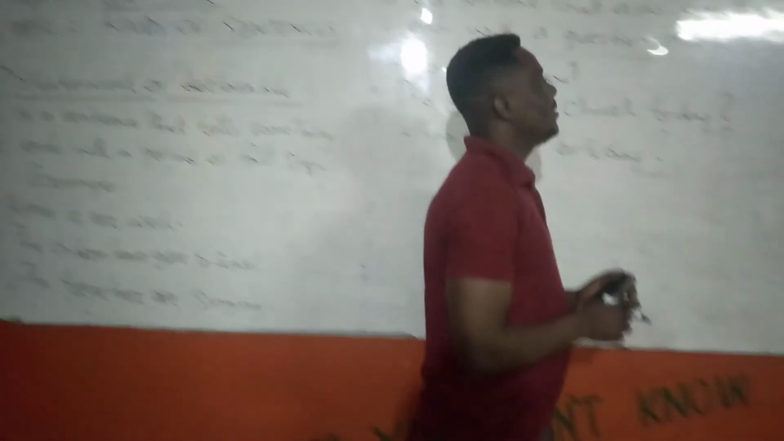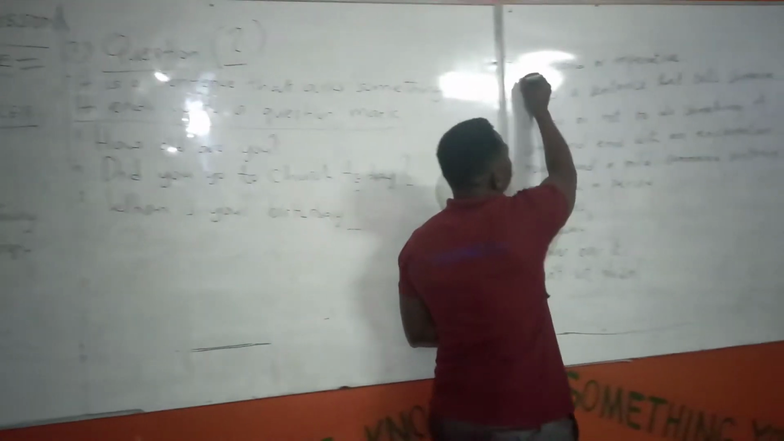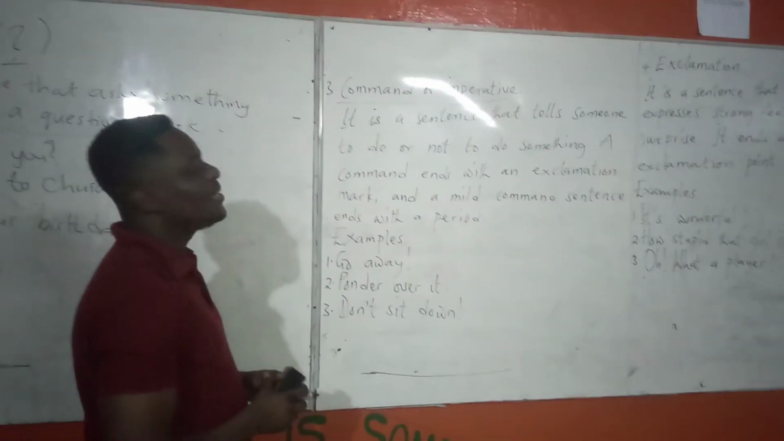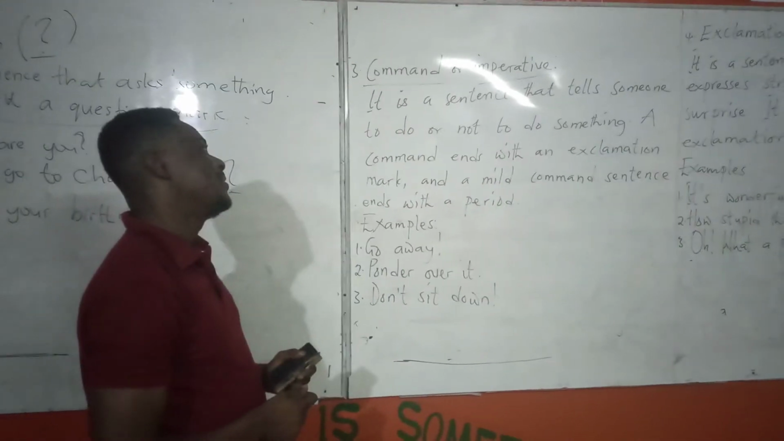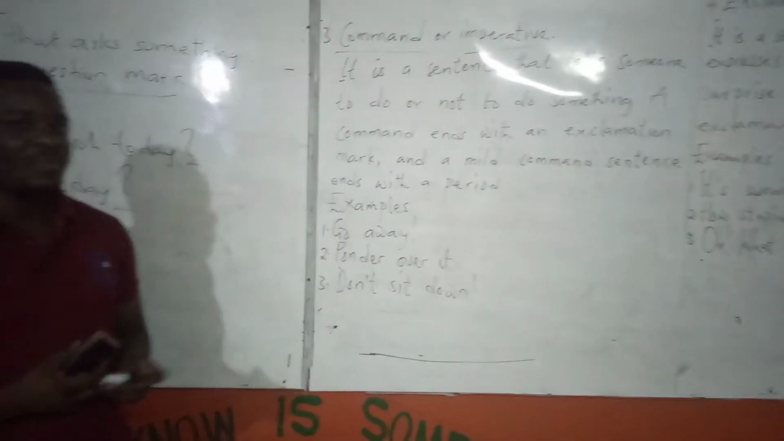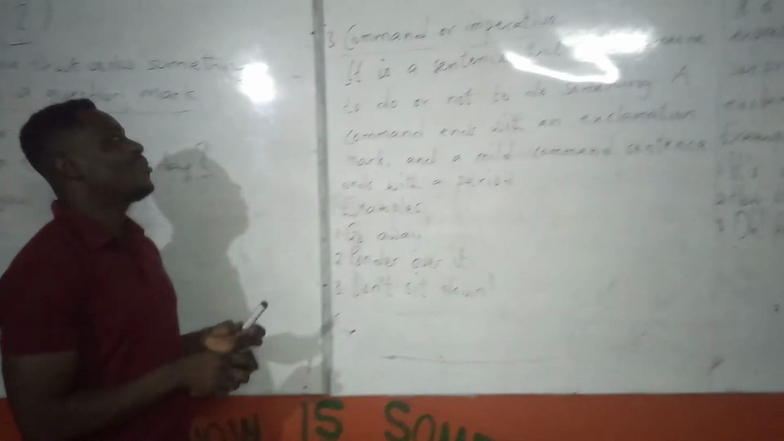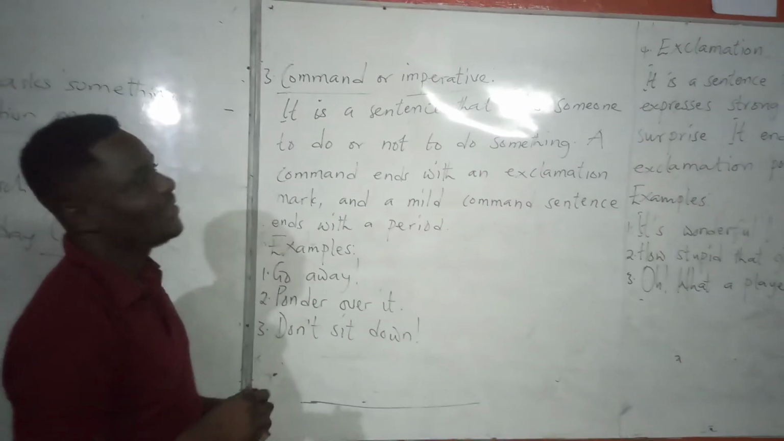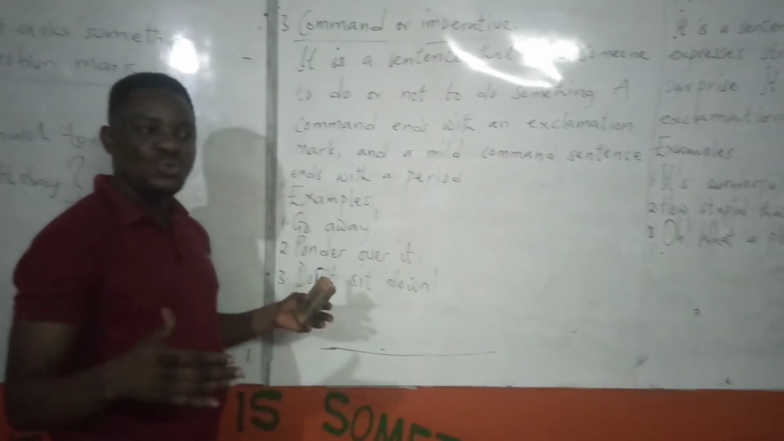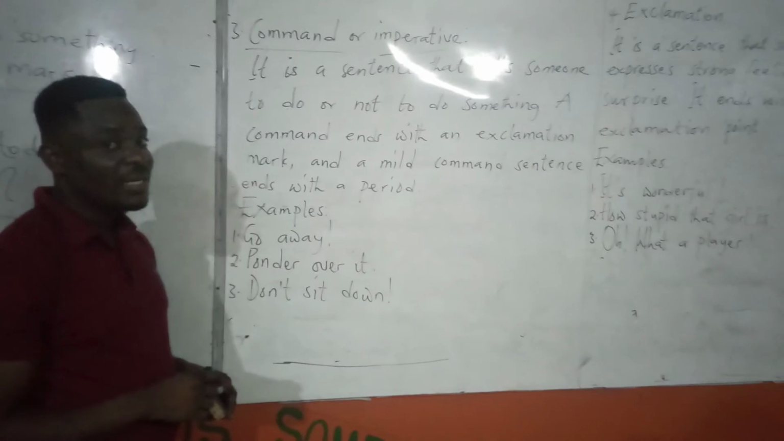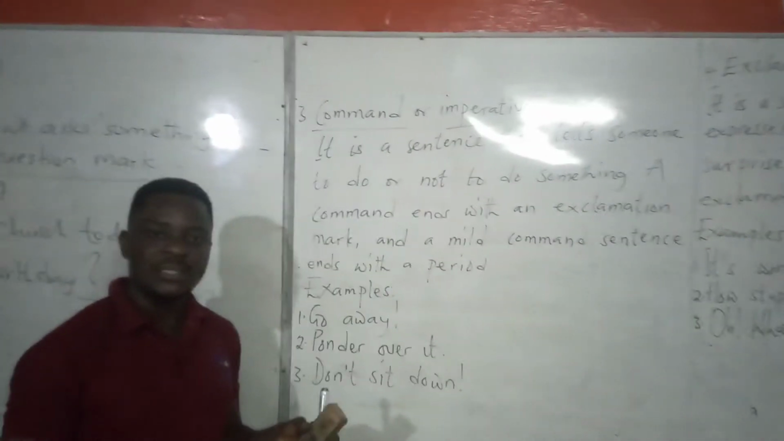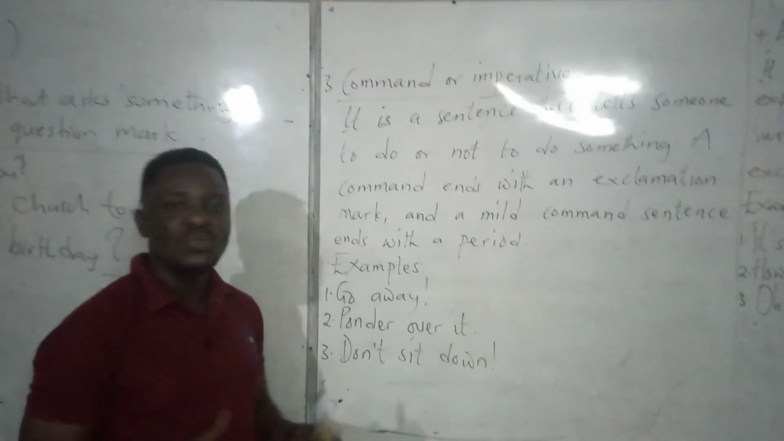The third is command or imperative sentences. You see, what is a command? You have heard about this. If you've not heard about command, you've heard about commandment. A commandment will tell you to do or not to do something. Commandments are a set of rules that instruct somebody to do or not to do something.